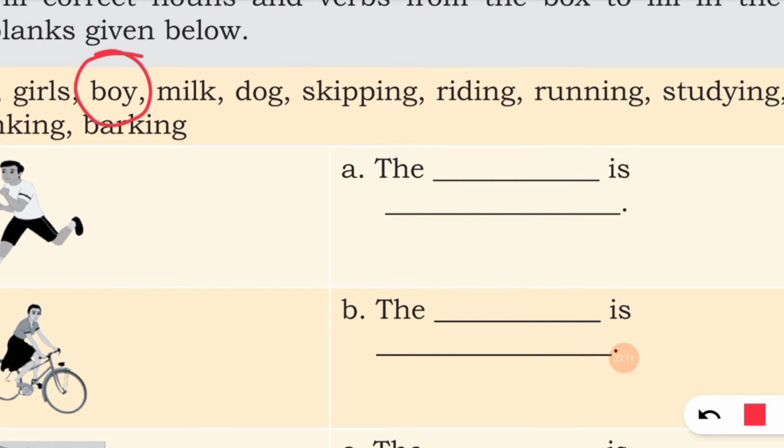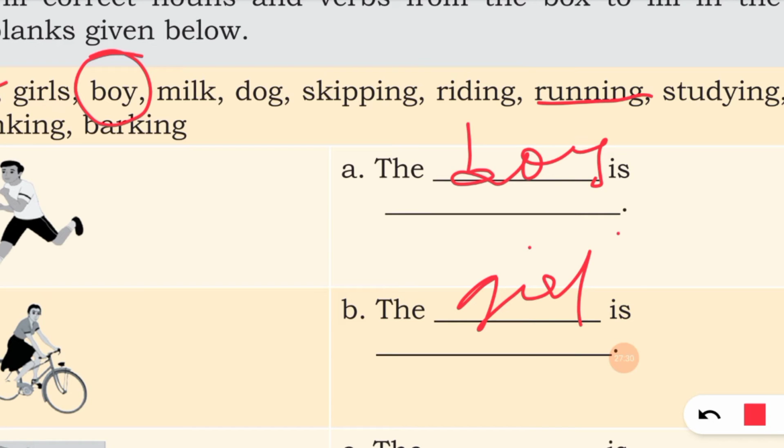The boy is, here you have to write the boy. Boy is, next this also, running. Boy is running. Then girl, only a single girl is there. Girl is, what is she doing? She's riding.